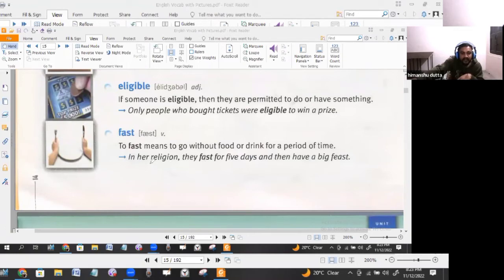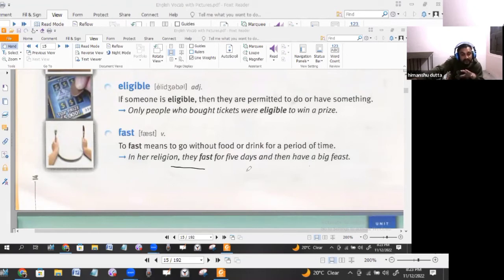In some religions, they fast for 5 days, and then they have a big feast. Feast means a party when we eat, like a big pandal or shamiana is prepared, and lots of cuisines and dishes are made.